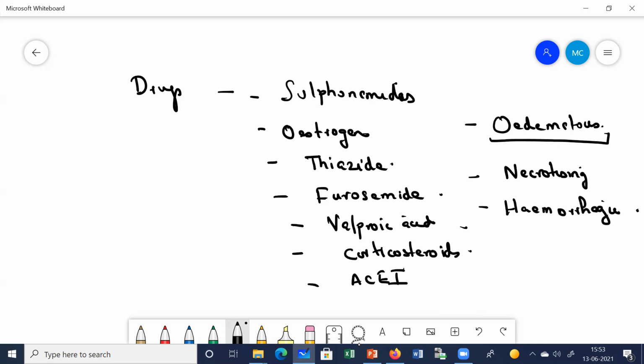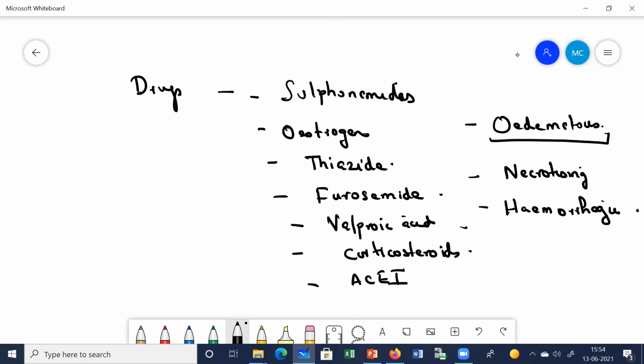Right, first is edematous pancreatitis. In edematous, the pancreas just becomes enlarged, but there is a lack of any necrosis. In necrotizing pancreatitis, there is the presence of tissue necrosis. Next you have hemorrhagic pancreatitis. From the name itself, you can understand that in hemorrhagic pancreatitis there will be bleeding inside the pancreas. It's actually a sequelae of acute pancreatitis.